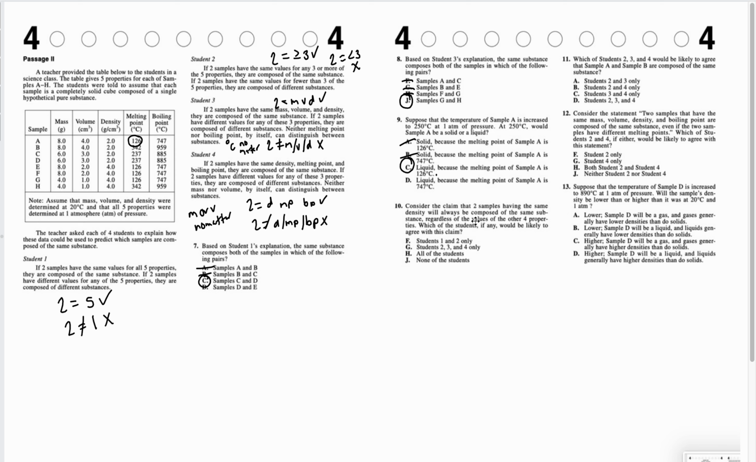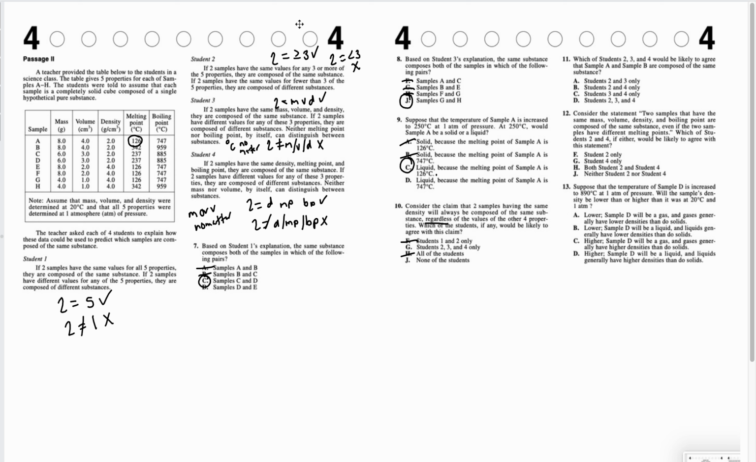Number 10. Consider the claim that 2 samples having the same density will always be composed of the same substance, regardless of the values of the other 4 properties. Which of the students, if any, would be likely to agree with this claim? Student 1 says that all 5 of them have to work, so it cannot be student 1. That means if it can't be student 1, it can't be all of the students.